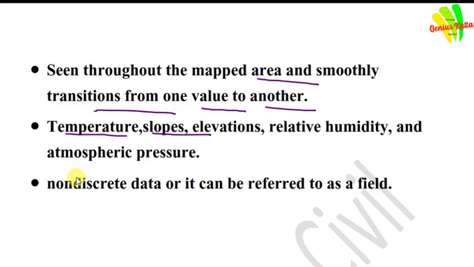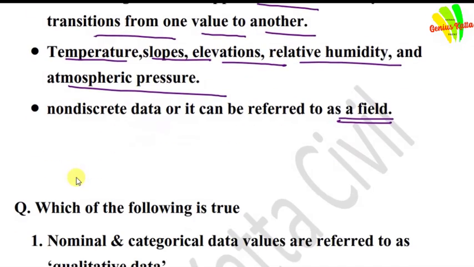Temperature, slope, elevation, relative humidity, and atmospheric pressure are all examples of continuous data. Non-discrete data can be referred to as a field.